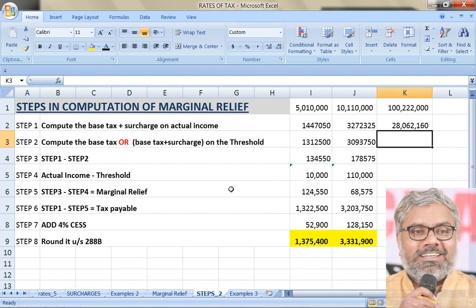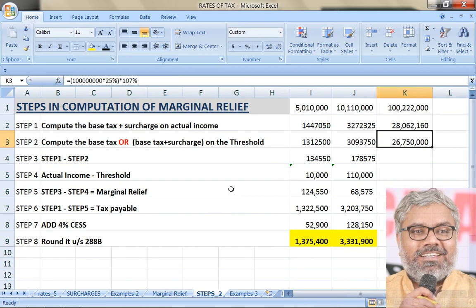Now, we have to calculate base tax plus surcharge on the threshold. What is the threshold here? Not 1 crore. Here threshold is 10 crores. So how much would have been the base tax plus surcharge on the threshold? So exactly if income is 10 crores, then how much would have been the tax liability of the company? Let us see that. So if it is 10 crores exactly the income, how much would have been the surcharge? That is the point here. It would not have been 12%, it would have been only 7% since it is a domestic company.